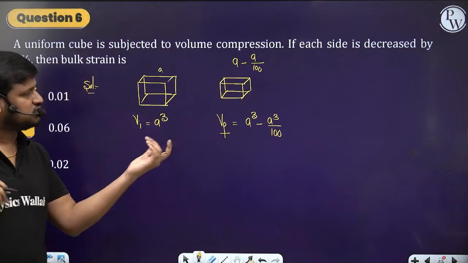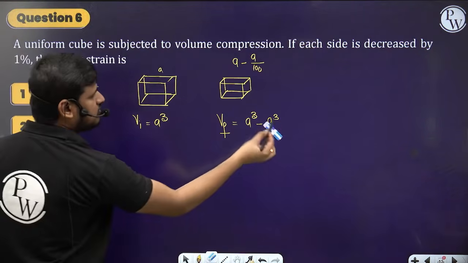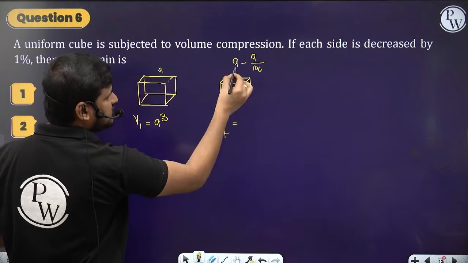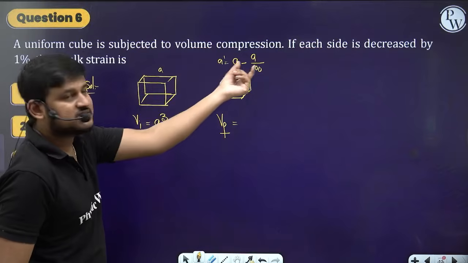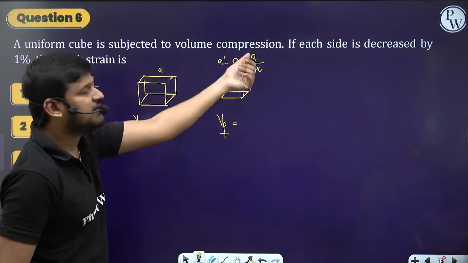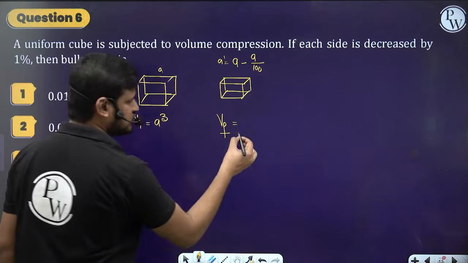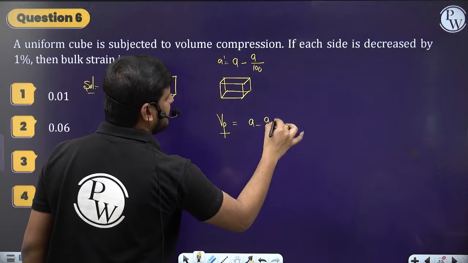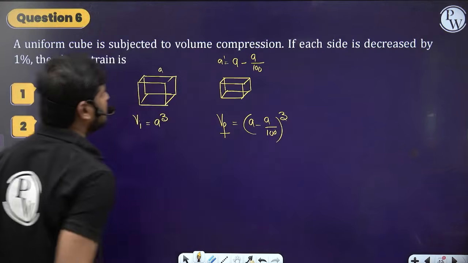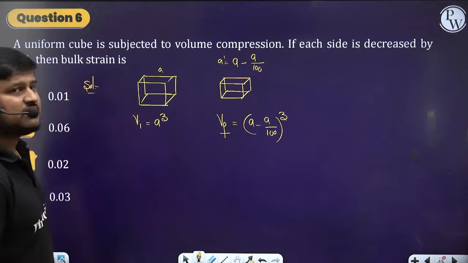Sorry, why did I write A cube? This is the new side, A dash. A 1% decrease means A minus A by 100, right? So what will be the new volume now? A minus A by 100 whole cube. That's it. Now what are they asking? What is the bulk strain?